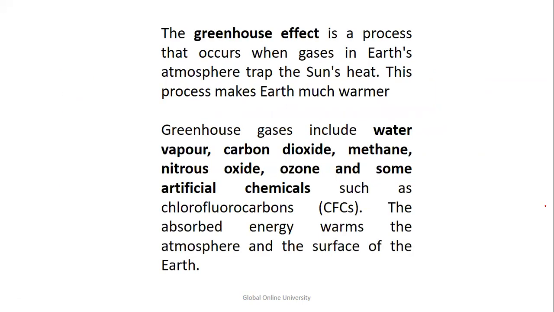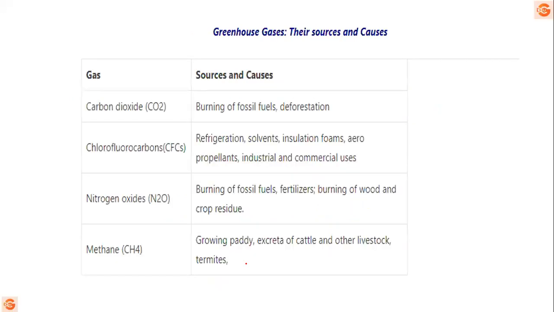Then, the greenhouse gas effect is a process which occurs when gases in the Earth's atmosphere trap the sun's heat. The greenhouse gases include water vapor, carbon dioxide, methane, nitrous oxide, ozone, and artificial chemicals such as chlorofluorocarbons, and the absorbed energy warms the atmosphere and the surface of the earth. So the warmth is because of this trap. You should remember these gases, as the question mostly comes on the gases.